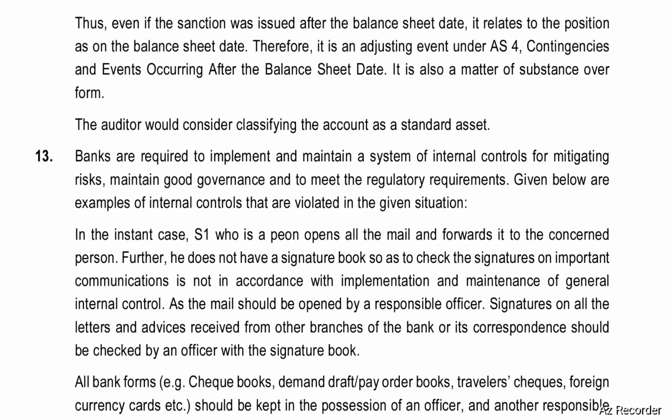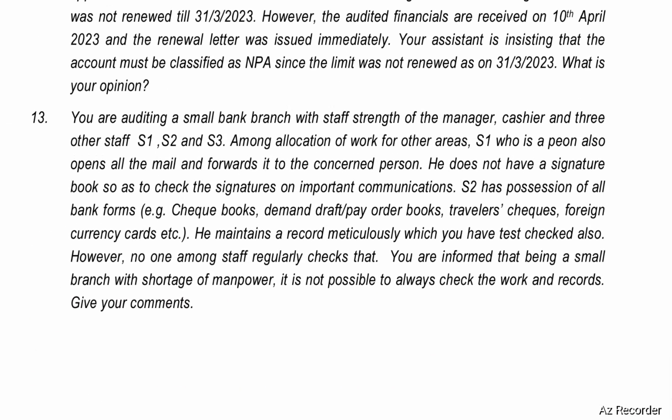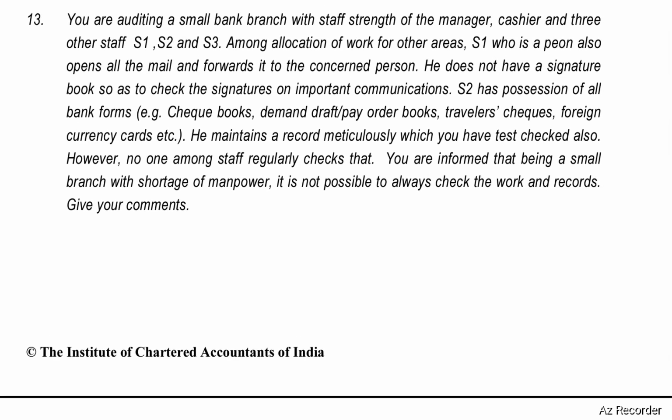Next, test your knowledge question number 13. You are auditing a small bank branch with staff strength of the manager, cashier, and three other staff S1, S2, S3. Among allocation of work for other areas, S1, who is a peon, also opens all the mail and forwards it to the concerned person. He does not have a signature book so as to check the signatures on important communications.